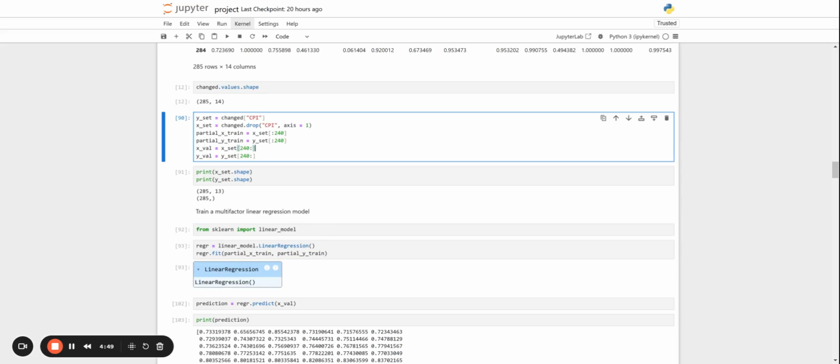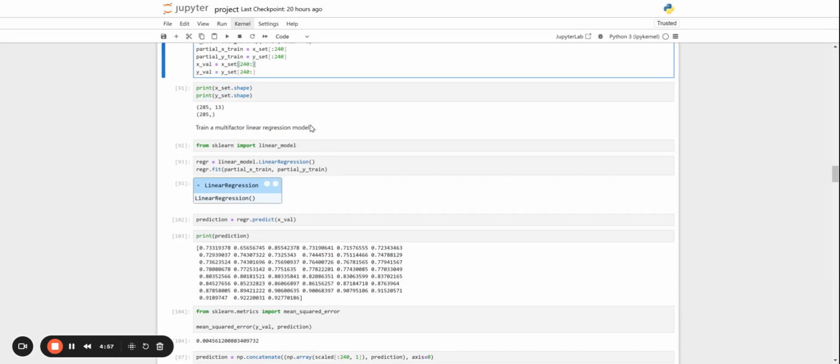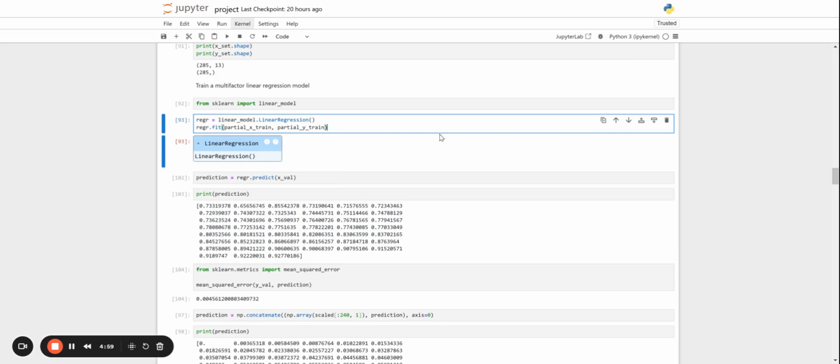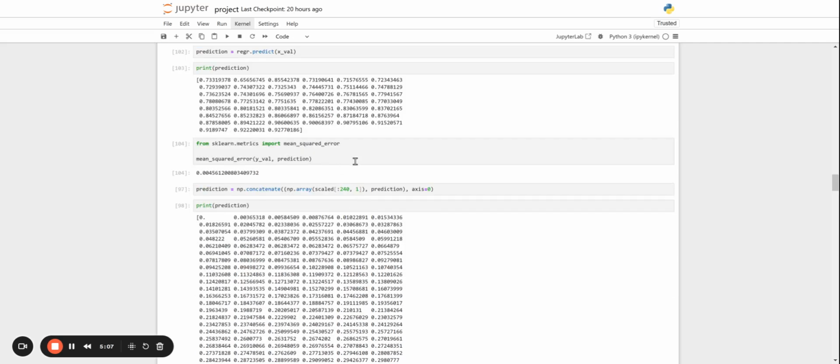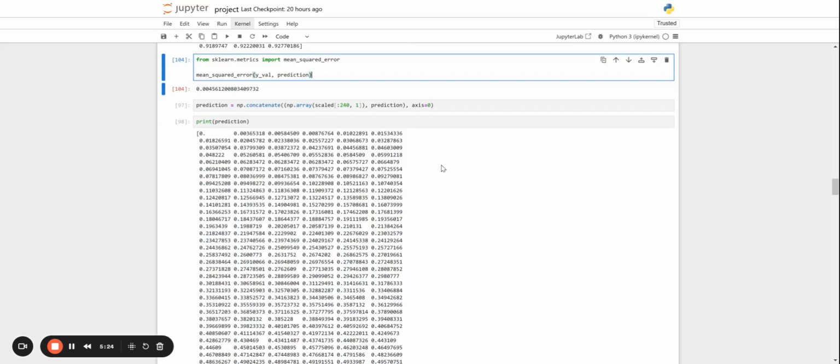Now let's make the baseline, which is through linear regression. So we're going to split the data set into a train and a validation set, then we're going to put it inside the linear regression and train on that, and these are our results. Now we're going to compare the scaled validation data set with our predicted set, and we will get an MSE score of 0.00456. This will be our baseline to compare to our random forest regression, which we create later on in the tutorial.